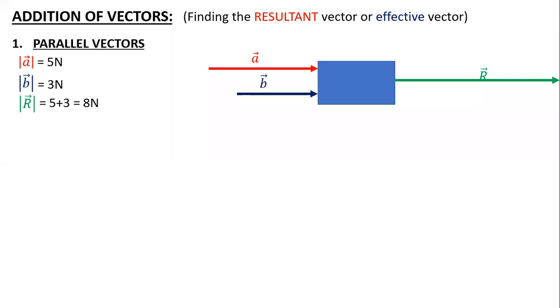Mathematically, for this case, 5 plus 3 gives simply 8, because the direction is the same. So I can write the equation as R magnitude equals A magnitude plus B magnitude. So magnitude wise, the equation was r equals a plus b. But whenever I talk about the vector equation, it means my r was produced when a and b were applied, irrespective of their directions.